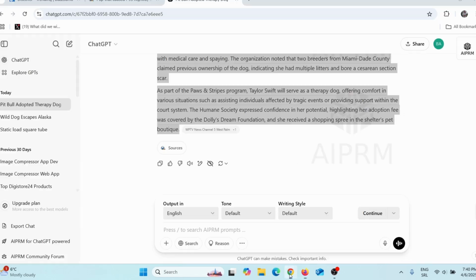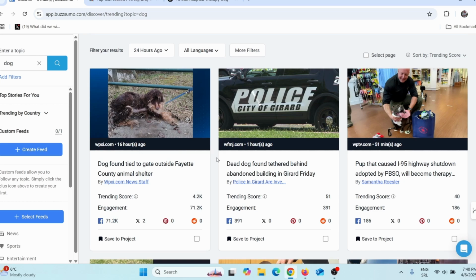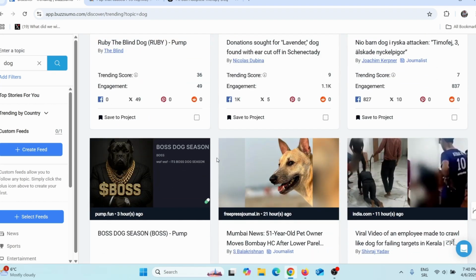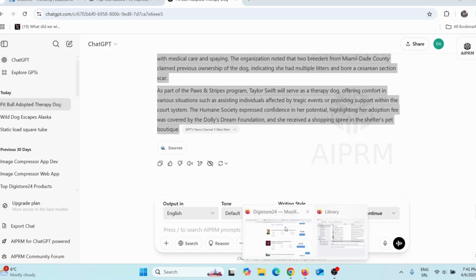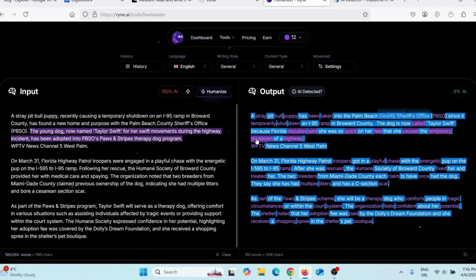As you can see, guys, you can find lots of trending articles here on BuzzSumo, and you can simply use ChatGPT to rewrite those articles, and then you can use Ryan AI to rewrite those articles so it looks like it was written by a real human being. And like I said, then just publish those articles on your blog, on your website, on Vocal Media, medium.com, and then simply start sharing those articles on social media.